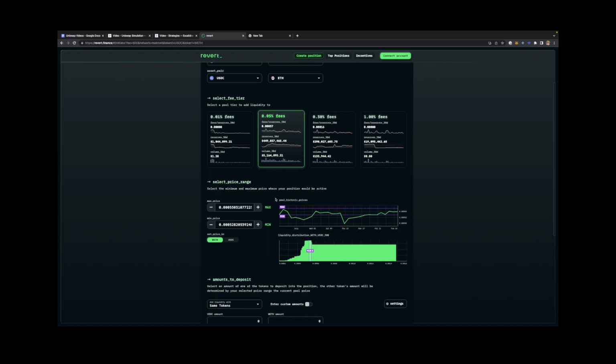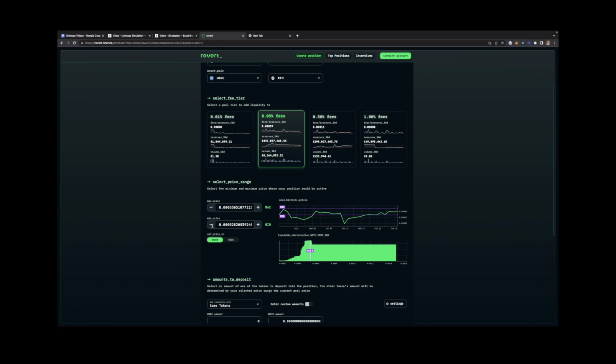So here you can try to change the min and the max price. If you go ahead with this min and max, you can see if the price of ETH decreases, it's going to be out of this range, right? You can see here that if you go ahead with this range, in the past, your liquidity would have been used for only around 50% of the time.